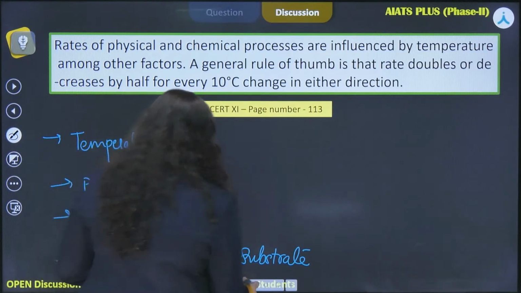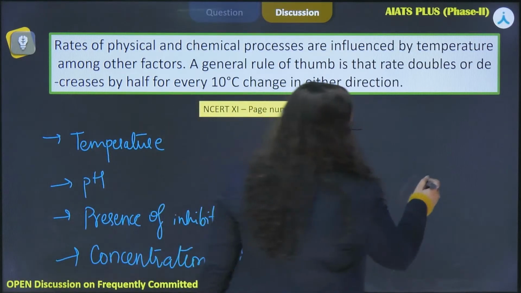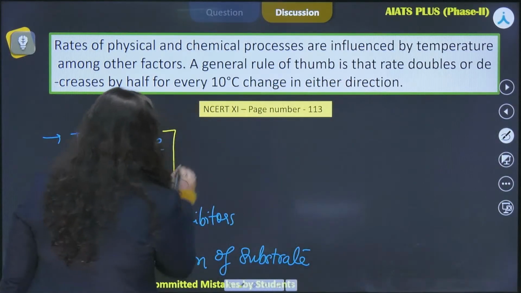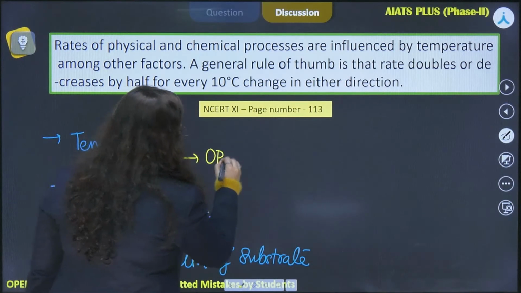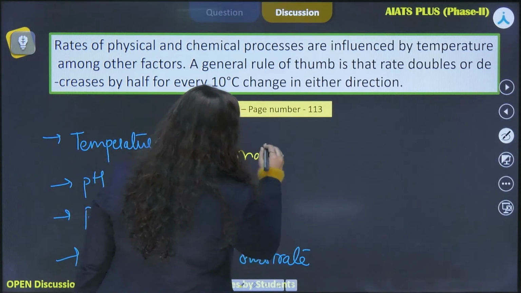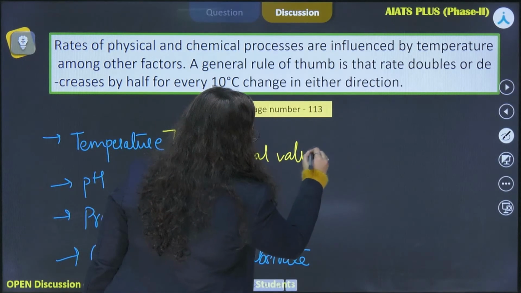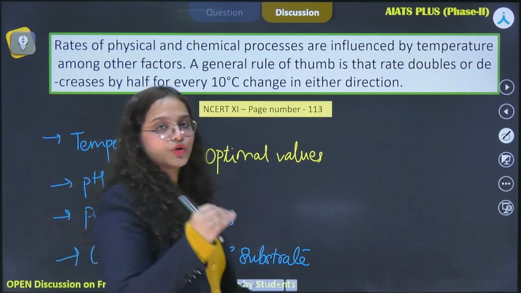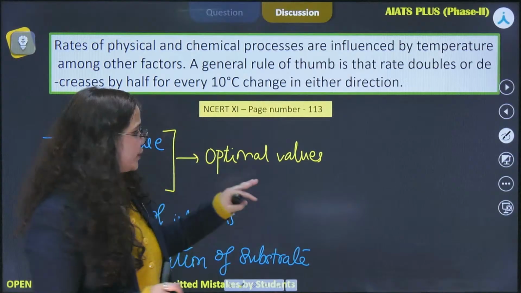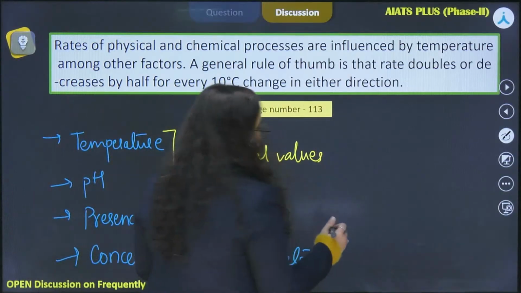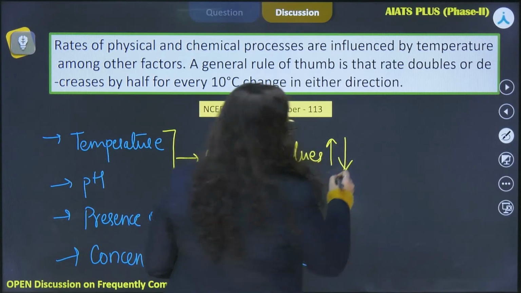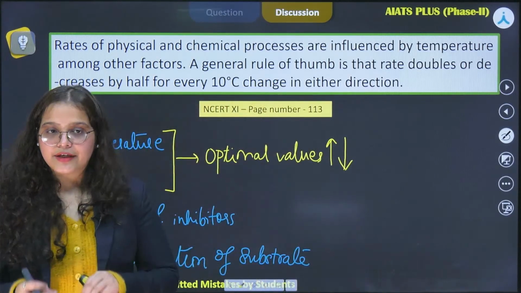So basically when we talk about temperature and pH, then there are optimal values at which reactions occur when we talk in terms of pH value or temperature. So if there is any change beyond this optimal value, be it any increase or decrease, it will affect the rate of reaction.